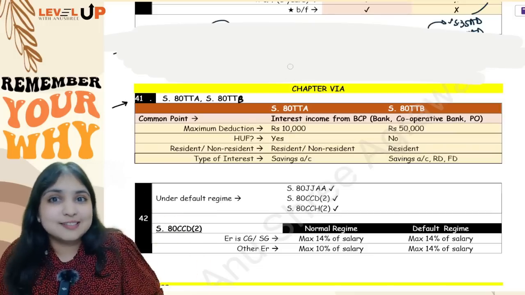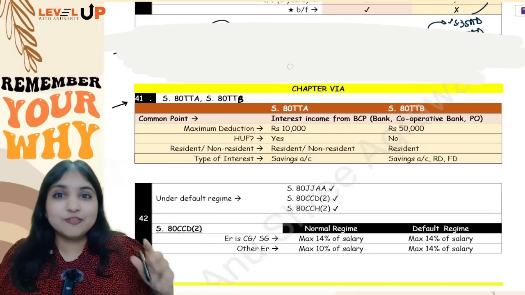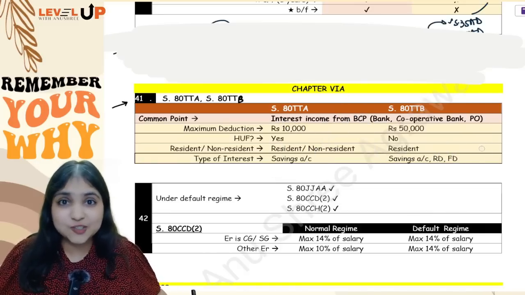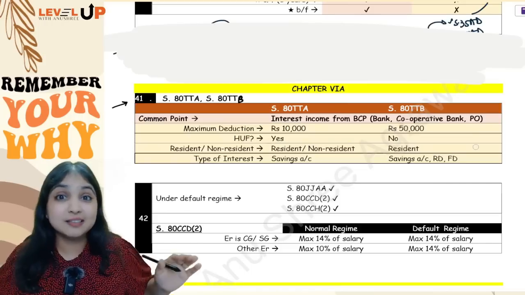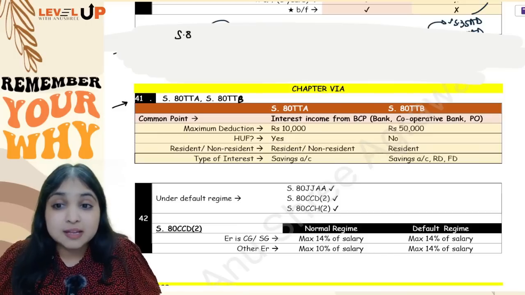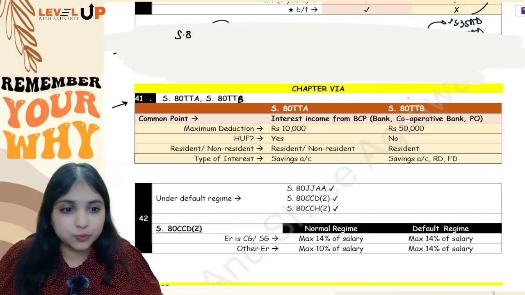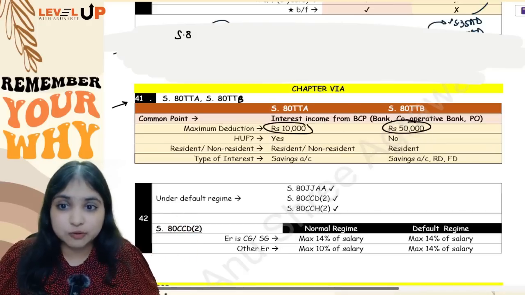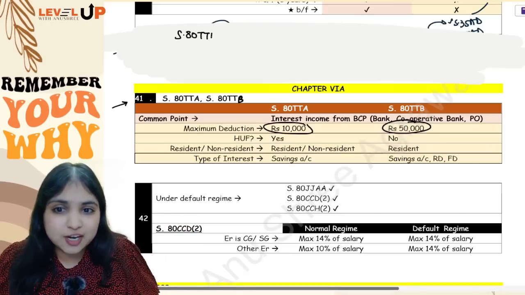But even though it is this repetitive, students make a lot of mistakes over here. So therefore, I've brought a nice comparative analysis of these 2 sections, guys, so that we can eliminate the chance of making mistakes. First, let's discuss these sections one by one. See, out of these 2 sections, we all know that 80TTB is beneficial because here we get 50,000 deduction, whereas in 80TTA we get only 10,000 deduction. So first, we will always try 80TTB.